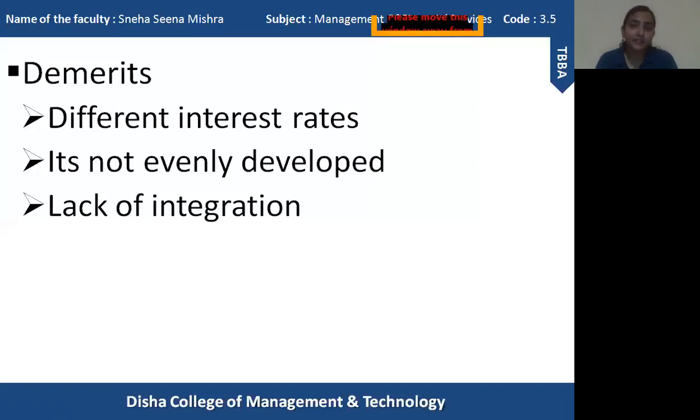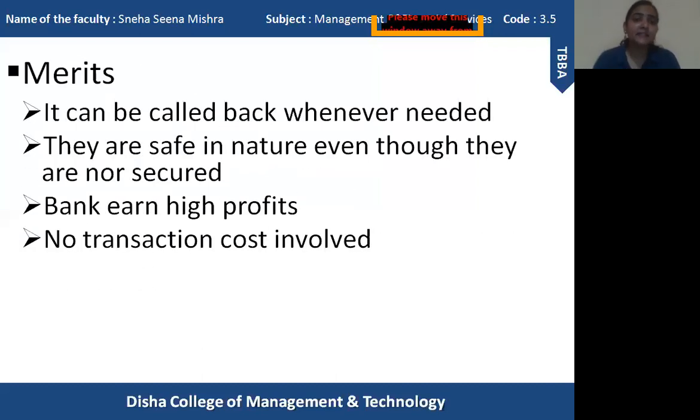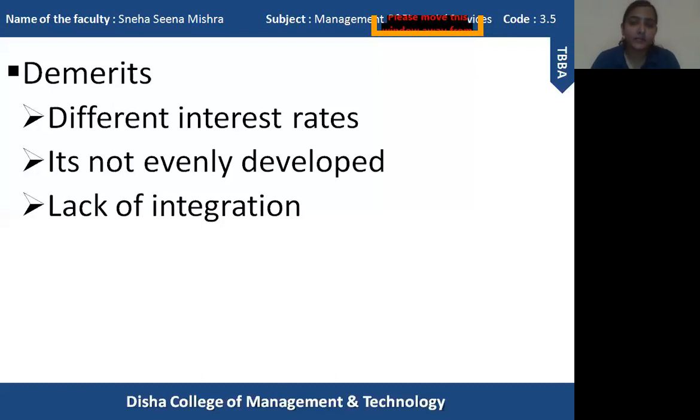Suppose, we can say that the entire India needs to have a call market which is highly integrated. A broker from any part of the country can ask for a call loan from any other part of the country. So that will make it easier and more popular. But in India, still now we don't have that kind of integration of the call money market. So because of these reasons, call money is not that popular, not that used, and not that developed also. So these are the merits and demerits of call money, or we can say call loans.